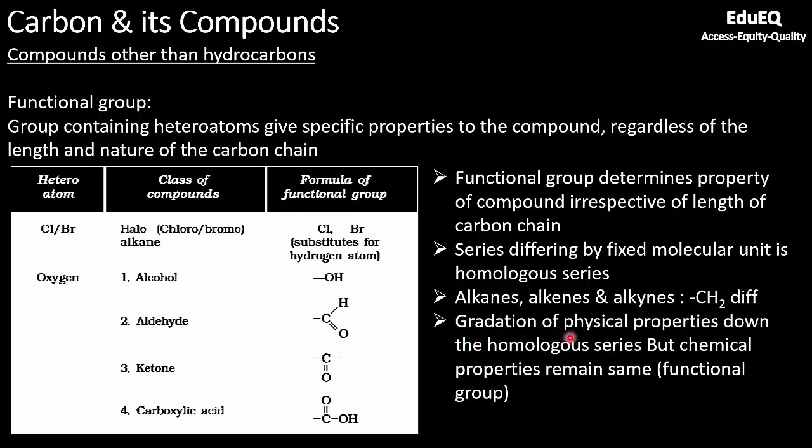So gradation of physical properties down the homologous series, but chemical properties remain same. So you can see some changes in physical properties, for example, melting point and boiling point, because larger the molecule, you can see here the melting and boiling point increases with molar mass. So larger the molecule, more will be the van der Waals force, which will keep it together, and difficult it will be to separate the molecules away from each other because the forces of attraction will be more. So if that is the case, if you go down the homologous series, the melting and boiling point increases.